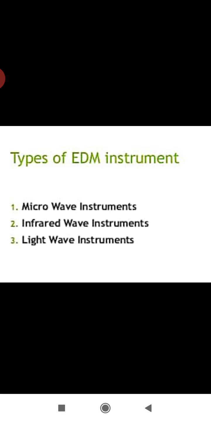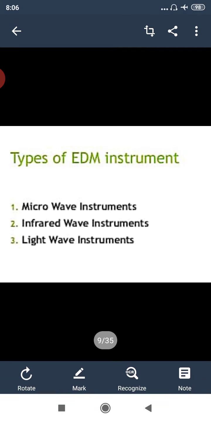Now if you go to the infrared wave instrument, here we have the distomat. Amplitude modulated infrared waves are used here. Prism reflectors are used at the end of the line to be measured. These instruments are light and economical, and can be mounted on a theodolite.